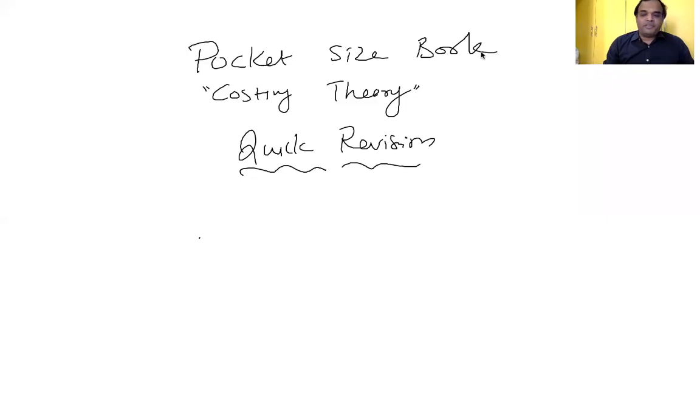2 advantages of inter-process profit, put a star mark, that is also an important question. You know what is called inter-process profit? In general, output of one process becomes input for the next process at a cost. If I transfer the output of one process to the next process after adding profit, then it is called inter-process profit. What are the 2 advantages? First, it aids comparison of the cost of output and its market price.